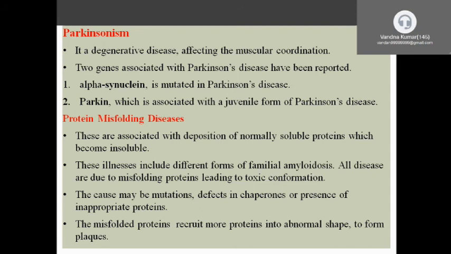The causes may be mutation, defects in the chaperones, or the presence of inappropriate proteins. The misfolded proteins recruit more protein into the abnormal shape and form plaques.